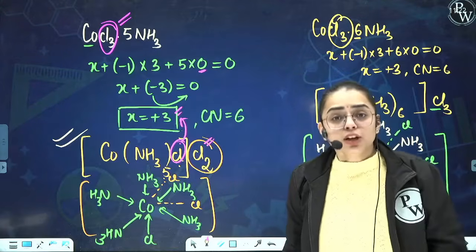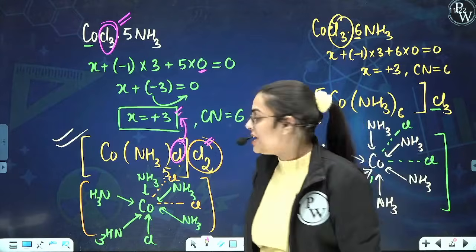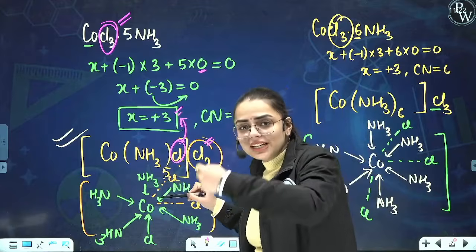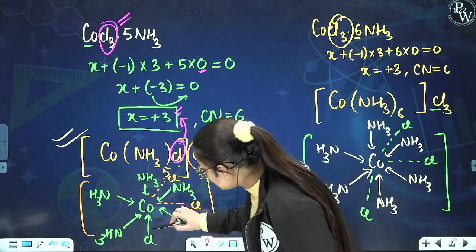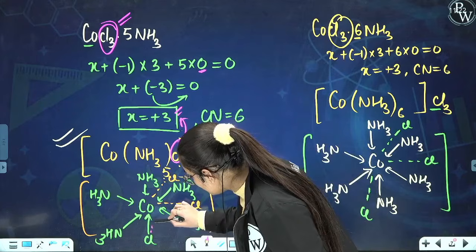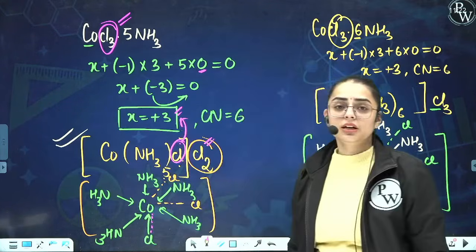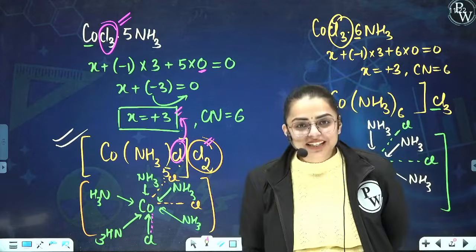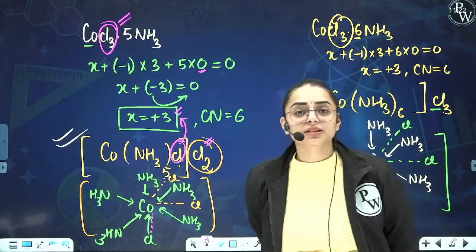Am I right? Now, if Cl is responsible for creating a charge on the central metal atom, that means if this Cl is present inside, if it is responsible for creating primary valency, then primary valency is represented by dotted lines. Hence, here this Cl will also be written like this. Both the lines will be shown over here. The solid one as well as the dotted one. Are you getting my point? And is it clear to you why ammonia is not being shown by the dotted lines?